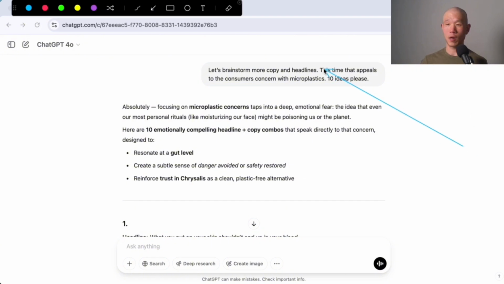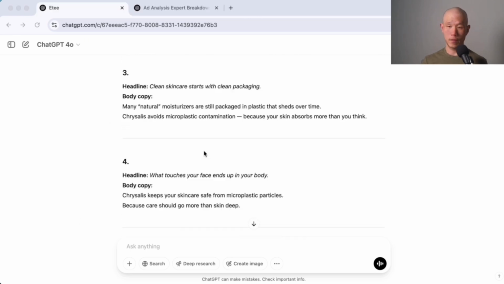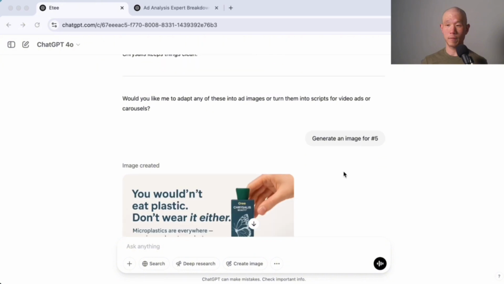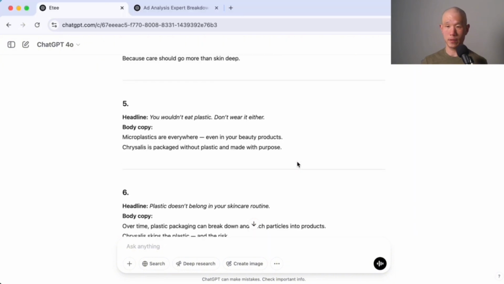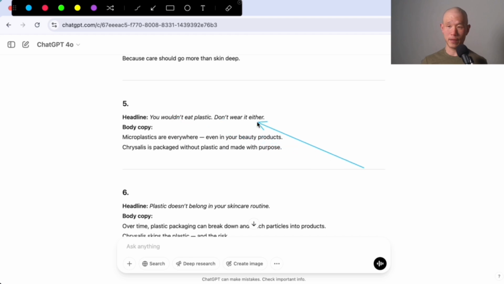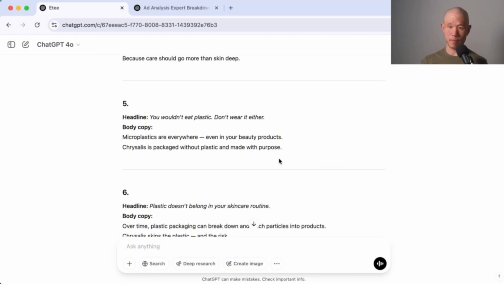Let's brainstorm more copy and headlines. This time that appeals to the consumer's concerns with microplastics. 10 ideas, please. So it gives 10 ideas over here. I ended up liking number 5, which we can do a recap on. You wouldn't eat plastic. Don't wear it either. Microplastics are everywhere. Even in your beauty products, Chrysalis is packaged without plastic and made with purpose.